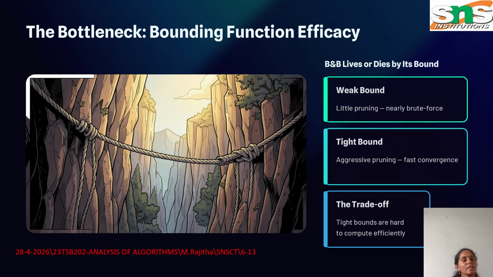However, there is a challenge. Strong bounds are often difficult and expensive to calculate. Therefore, there is always a trade-off between accuracy and computational time. Designing effective bounding functions is one of the biggest challenges in optimization algorithms.